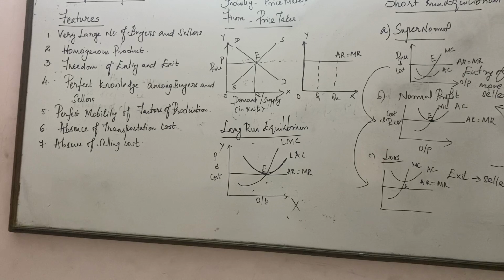When there are a very large number of buyers and sellers, each seller's share is going to be very less, right? Similarly, even for a buyer. How much do we buy? Our day-to-day quantity is going to be very small when you take the overall buyers in the market, right?